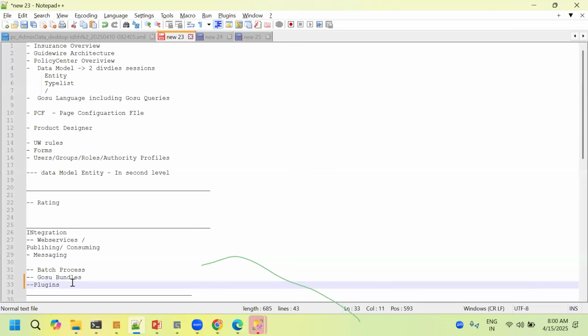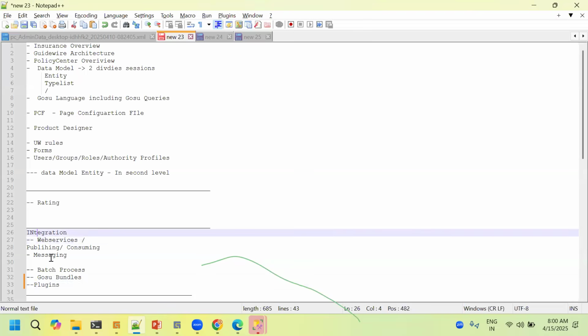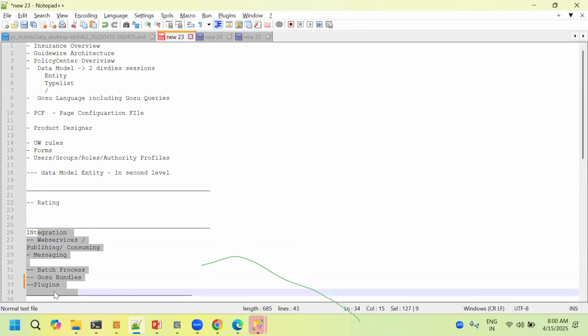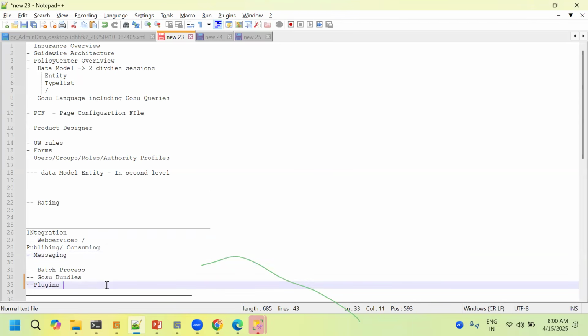No, we don't have integration gateways specifically. Anything, if you want to connect to an external system, you have to use one of three things: either web services, messaging, or batch process. Plugins come through messaging itself.